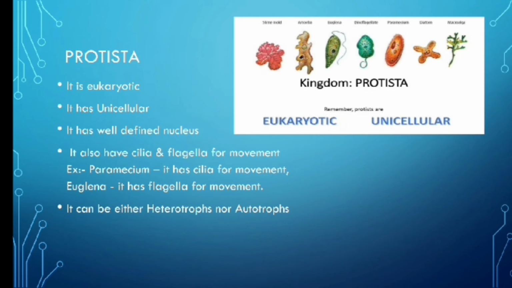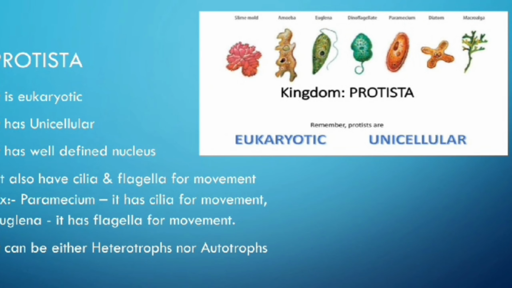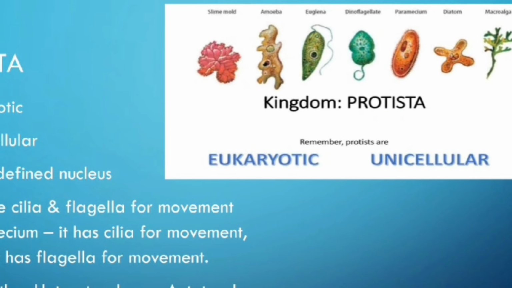So Kingdom Protista. Kingdom Protista is unicellular and eukaryotic, and it has a well-defined nucleus. As you've seen on the right side, all the organisms have a well-defined nucleus, which you can see. They have cilia and flagella for movement. For example, paramecium. As you've seen in the picture, the paramecium has cilia which help in the movement of